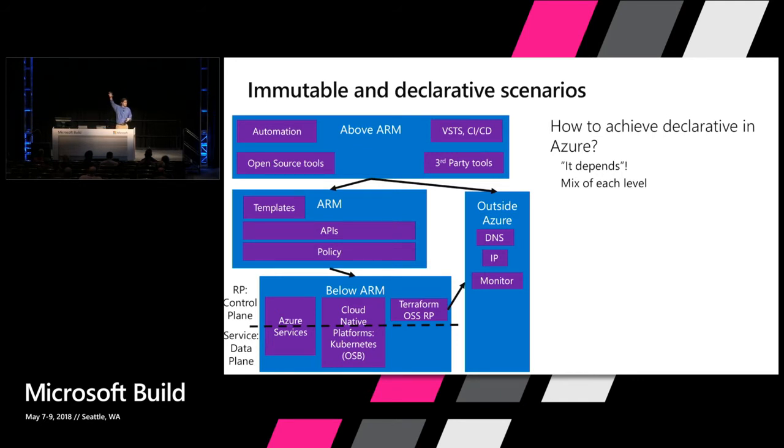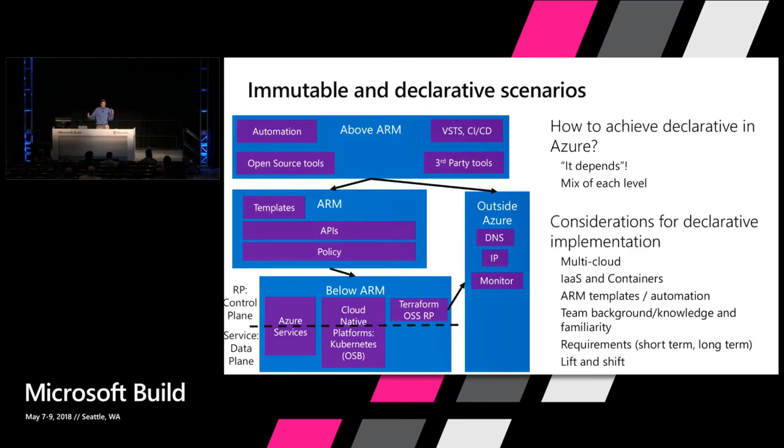We also at this conference just private previewed an open source Terraform resource provider. Terraform exists as a client above ARM, where it ends up running imperative APIs against ARM and creating resources because you're really declarative within Terraform. And now with this Terraform OSS resource provider, it can reach in to other Azure outside services, and we support 3: Cloudflare, Kubernetes, and also Datadog are the 3 Terraform providers that from ARM you can go and produce different resources and manage them in the lifetime of ARM. So from an ARM template, an ARM policy, things can apply.